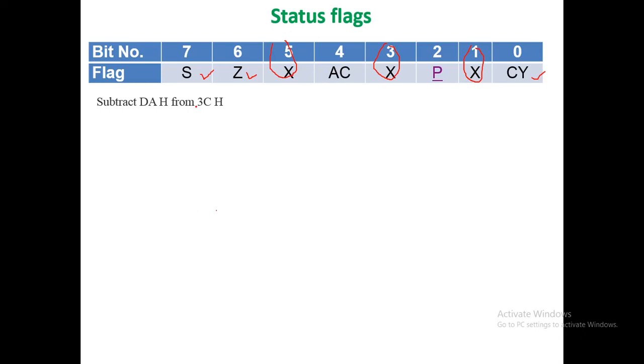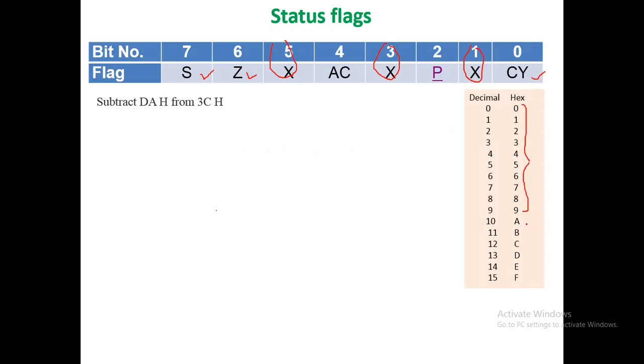In the hexadecimal number system, the 16 digits include 0 to 9 and A to F. A will represent 10, B will represent 11, and so on. The decimal equivalent of hexadecimal DA is thus 13 into 16 plus 10, which is equal to 218.